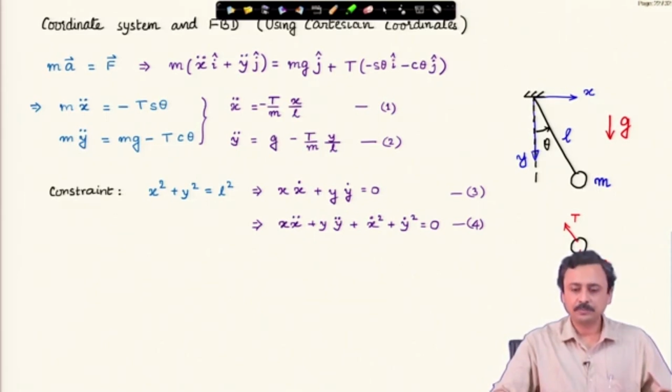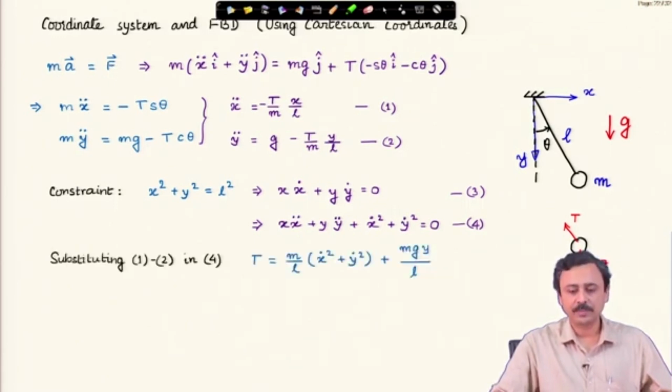Now, what do I do? I have this x double dot and y double dot sitting there in equations 1 and 2. I can make a substitution in the fourth equation and solve for tension. Now, tension comes out in terms of x dot square, y dot square, y, etc. This is the expression of tension.